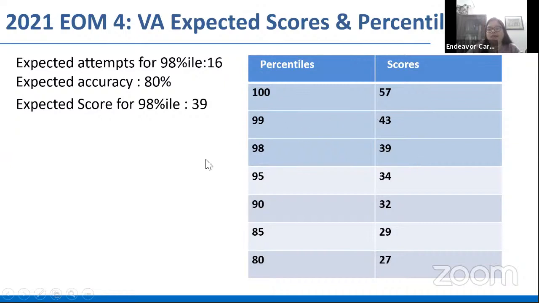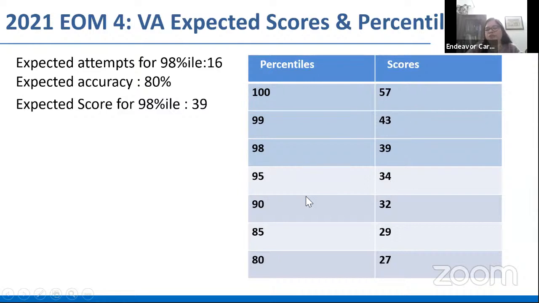39 is far less than what we spoke of in the previous EOMs. So that's why we rated this sectional as a rather challenging one. The sheer length of the passages, the slight trickiness of the questions and options make it slightly a challenging paper. So 39 for 98 percentile, 43 for your 99 percentile, 57 plus for your 100 percentile,